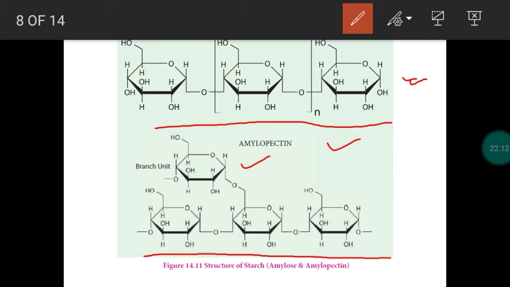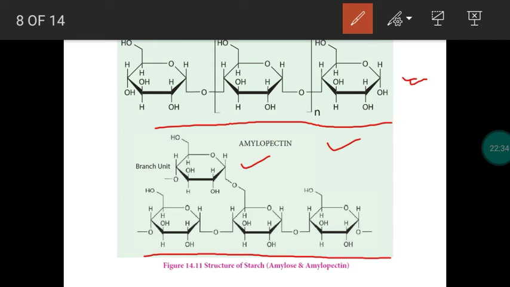So now you have to know the difference. Starch is a polysaccharide in which two fractions are there, amylose and amylopectin. Glucose units are arranged in a linear way. If you take amylose, maximum 4,000 glucose units can be arranged in a linear way by alpha 1,4 glycosidic linkage.